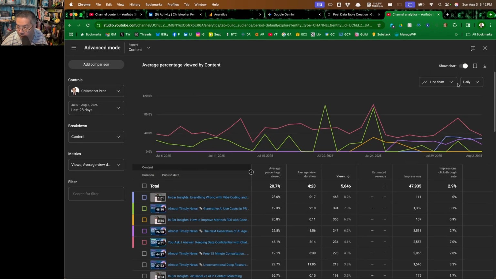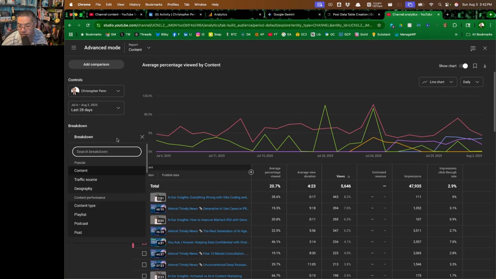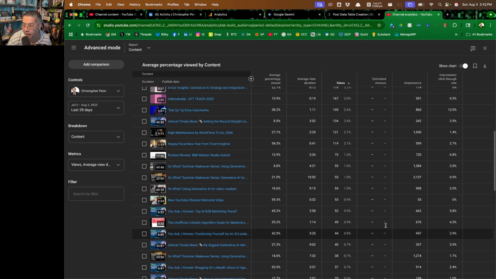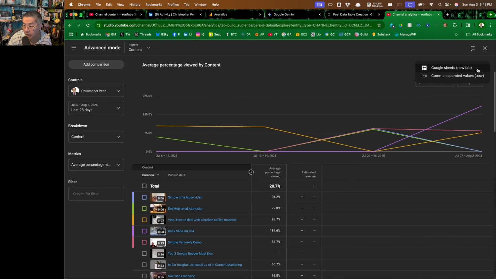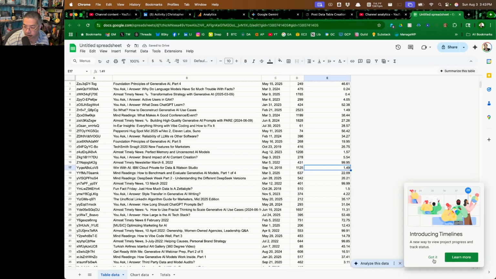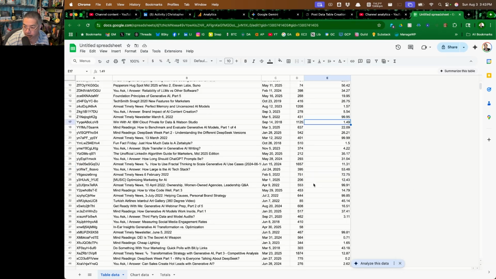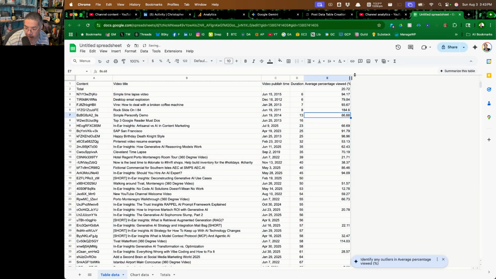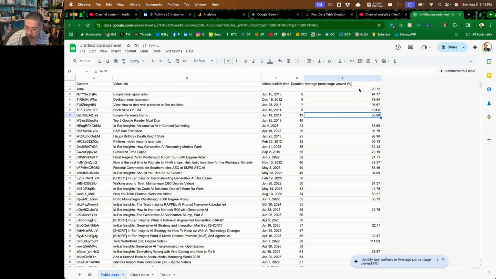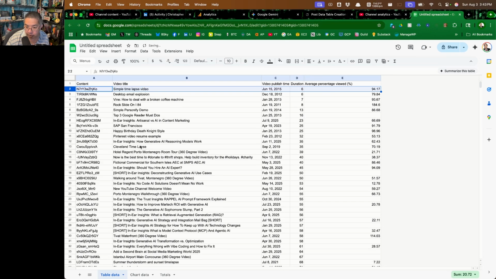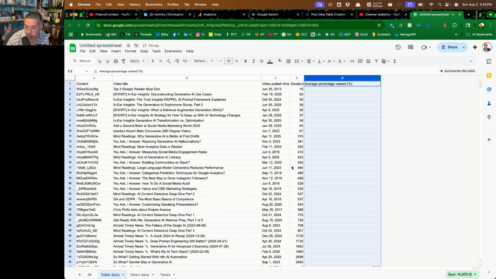So let's see if we can actually get this thing to sort properly. Breakdowns by content, line chart. Actually, let's switch this to weekly. Oh, this is still sorted by views. Why can I not change this table to sort by that? It really doesn't want to let me do that, so that's fine. I will go do it in Google Sheets instead. Now, why is that so screwed up? Average percentage viewed on a percentage basis, yeah. The total row isn't helpful, so let's get rid of that row and try sorting this column Z to A.